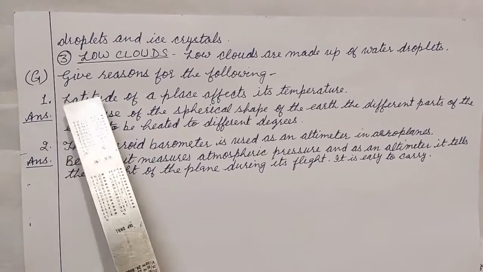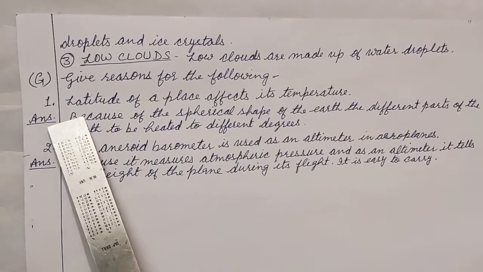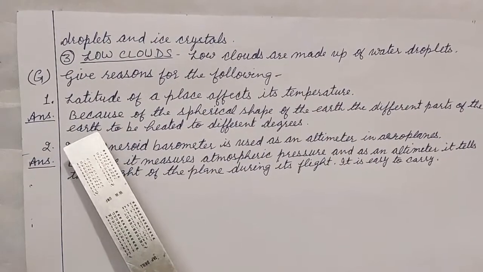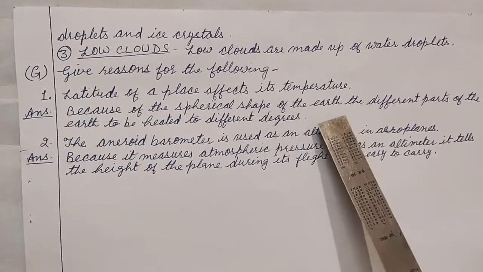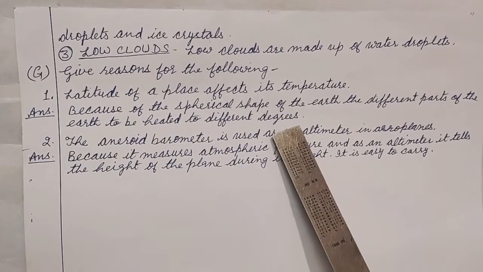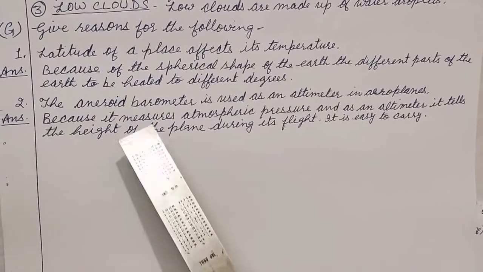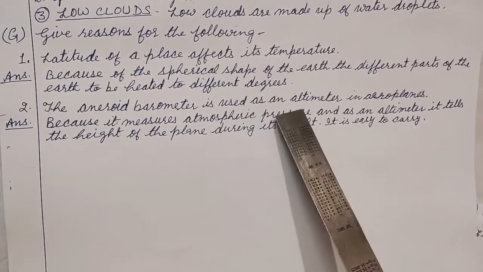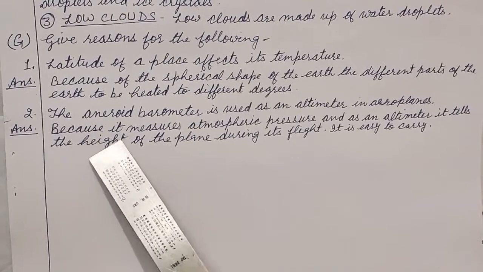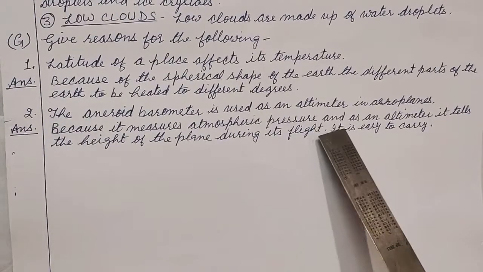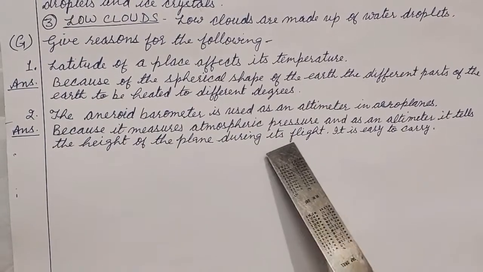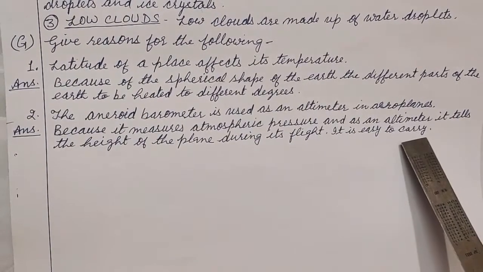C set. Give reasons for the following. Number 1. Latitude of a place affects its temperature. Answer. Because of the spherical shape of the earth, the different parts of the earth are heated to different degrees. Number 2. The aneroid barometer is used as an altimeter in aeroplanes because it measures atmospheric pressure, and as an altimeter it tells the height of the plane during its flight. It is easy to carry.